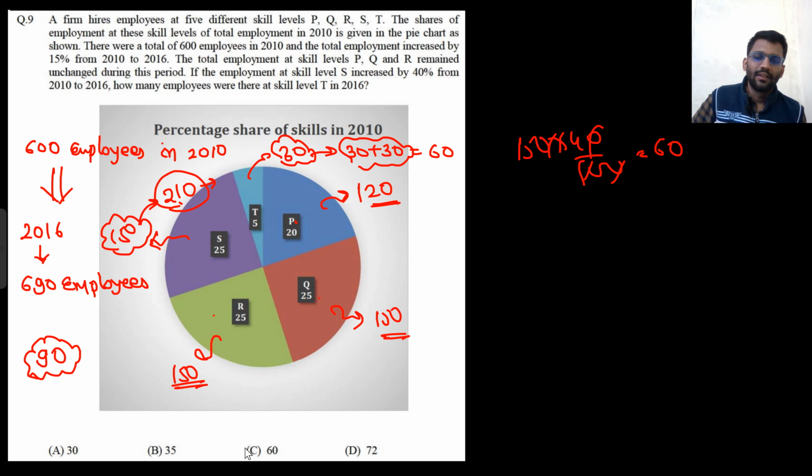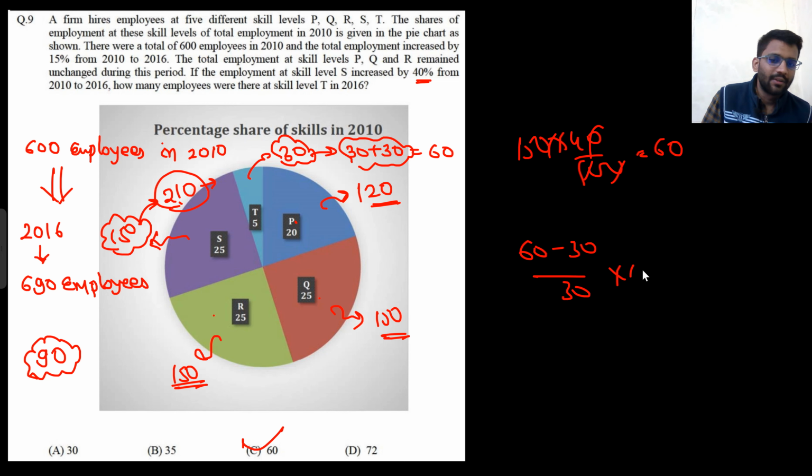That would be 60. And if they had asked, what is the percentage increase in the employment of T? Like the increase percentage in S was 40%, similarly what is the increase percentage in T? 100%. How do you find the increase? 60 minus 30 by 30 into 100. So what would it become? 100% only. From 30 to 60, it would double. That means a 100% increase was there.